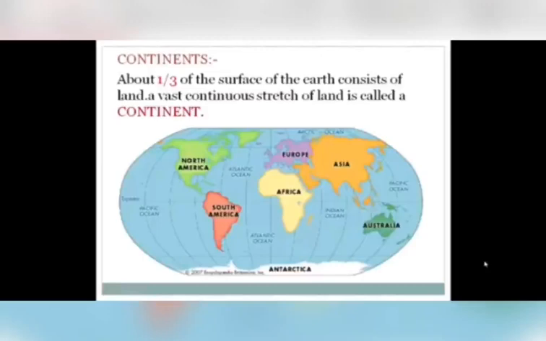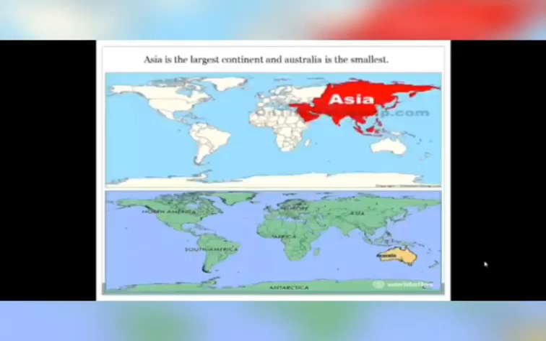Now let's see about the continent. What is a continent? As we have learned, 1/3 surface of the earth is covered with land. So a continent is a vast continuous stretch of land. The biggest continent is Asia, where we live. India is in Asia, and the smallest is Australia.